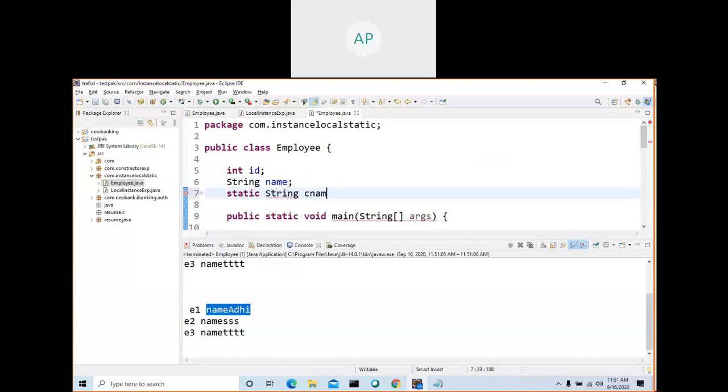What is the static variable? static String cname. See, is the company name common for all employees? Then you can declare this as a static variable, so that your memory usage is much better. What is the company name? CTS, Coca-Cola, anything, CTS or Neo Bank.